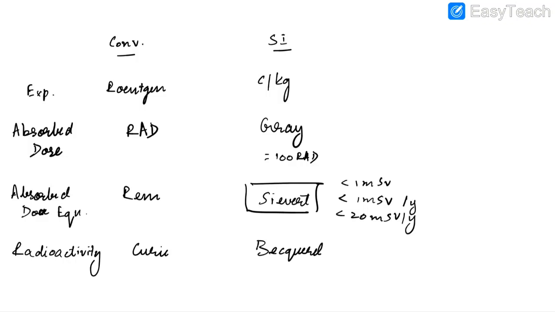Fetal effects will arise in pregnancy if the absorbed dose equivalent is greater than 50 millisievert. So these values are very important to remember. Okay, now let us discuss the effects of radiation exposure.